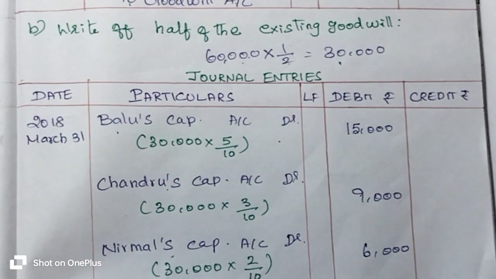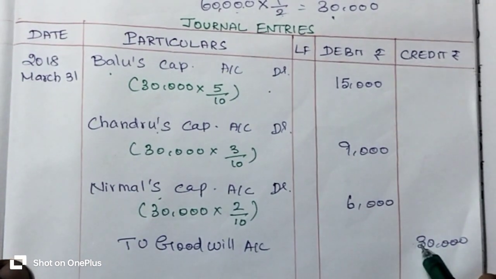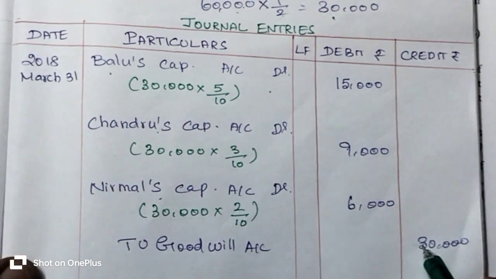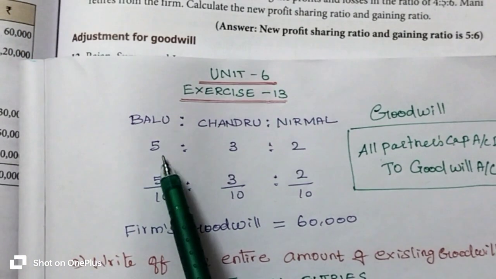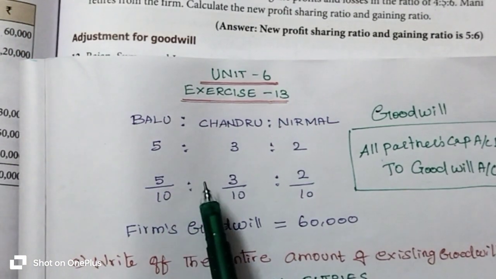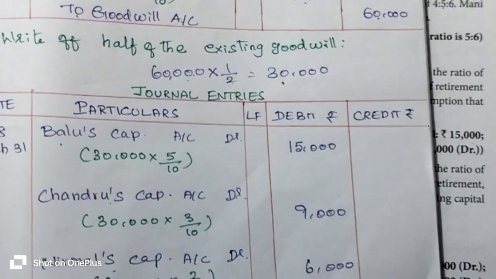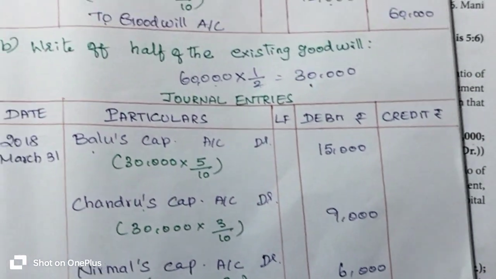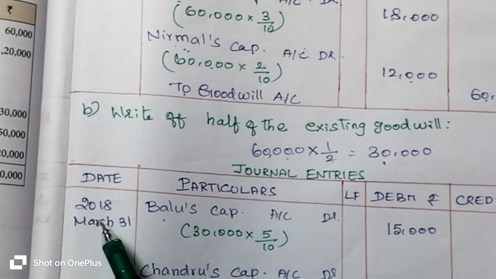That 30,000 rupees goodwill is to be transferred to all partners' capital accounts in their gaining ratio. So what is their gaining ratio? Gaining ratio is not given in the question, so we have to assume the old profit sharing ratio as the gaining ratio. So that half of the goodwill, which means 30,000 rupees goodwill, is to be transferred to all partners' capital accounts. The date is 31st March 2018.